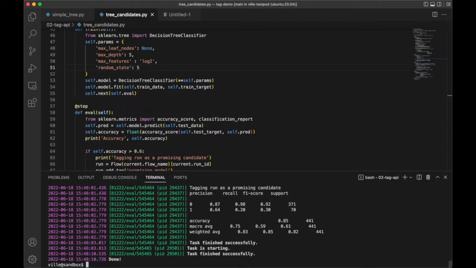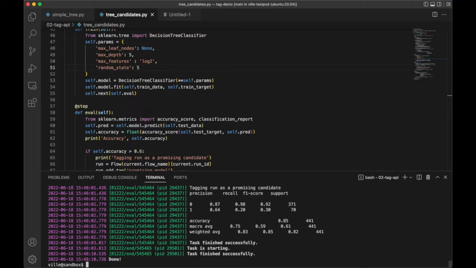The point here is that data science is fundamentally an iterative process. The development of these projects is an iterative process, and we keep trying different things. We develop code, and it's nice that Metaflow keeps track of everything automatically. So after a while, we have a bunch of these iterations.